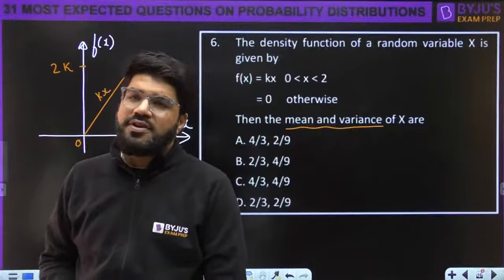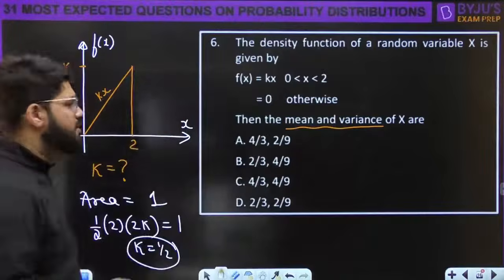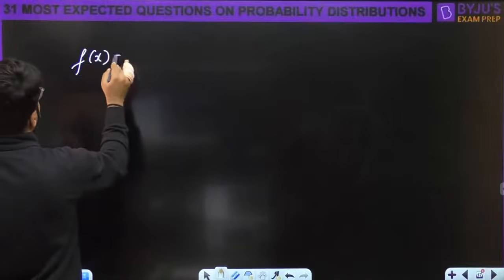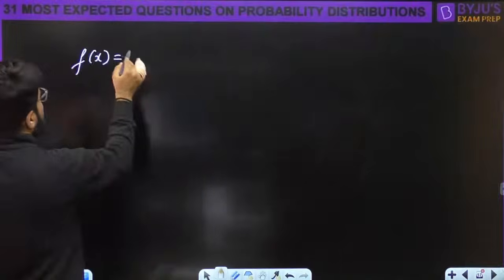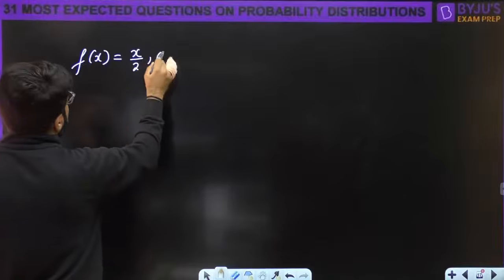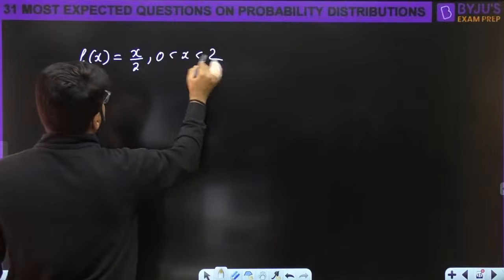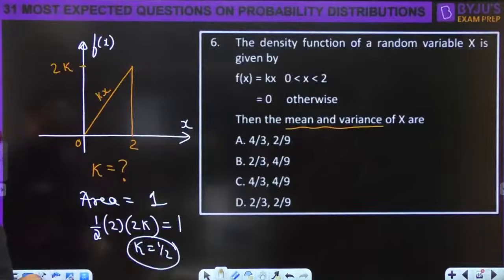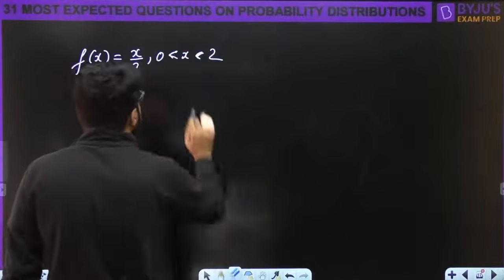Done. First step is k, and then the mean and variance. So what is f(x) here? f(x) is kx, but replacing k with half, f(x) is actually x by 2 for x between 0 to 2. That's it. This is the value of f(x).